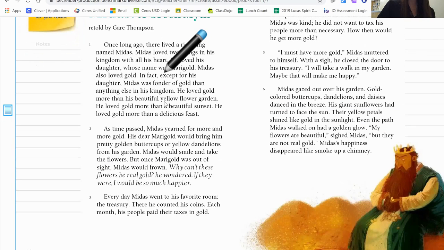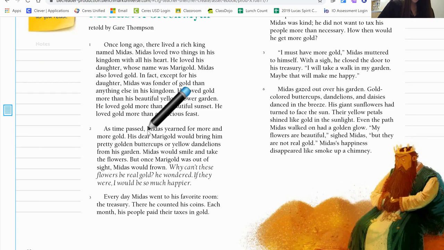I will keep reading. As time passed, Midas yearned for more and more gold. His dear Marigold would bring him pretty golden buttercups or yellow dandelions from his garden. Midas would smile and take the flowers, but once Marigold was out of sight, Midas would frown. Why can't these flowers be real gold? He wondered. If they were, I would be so much happier.